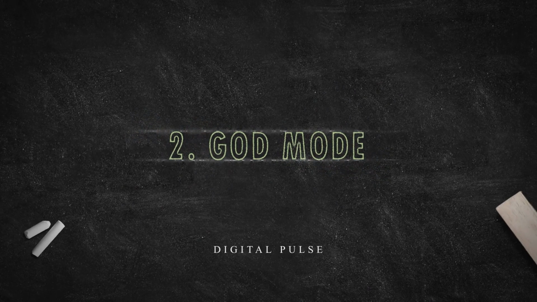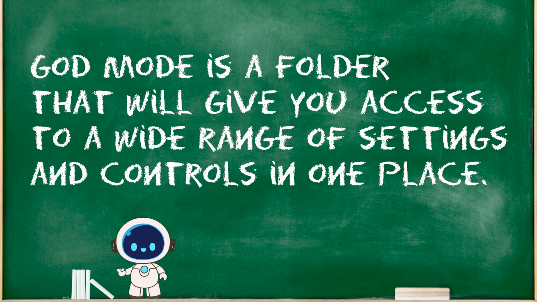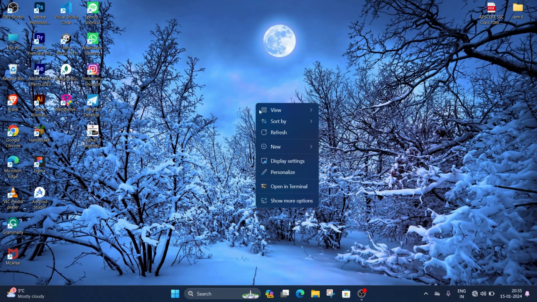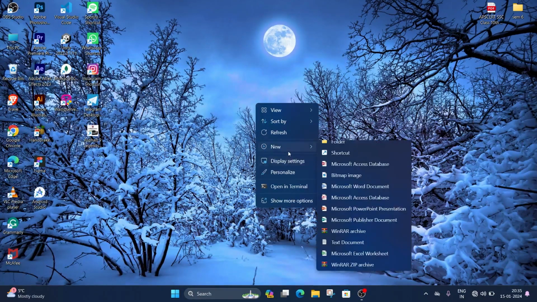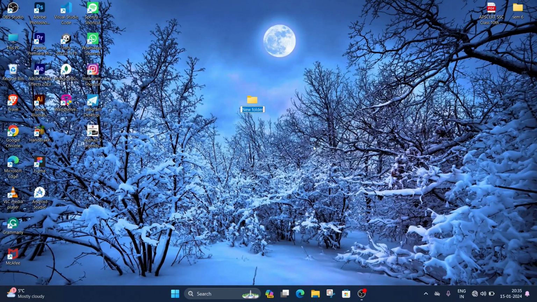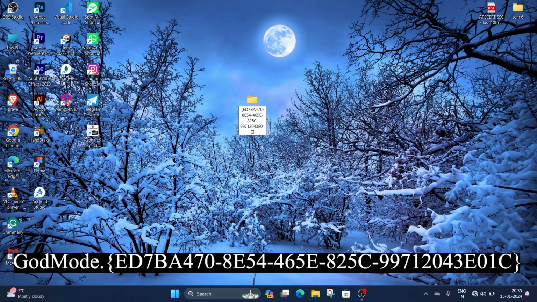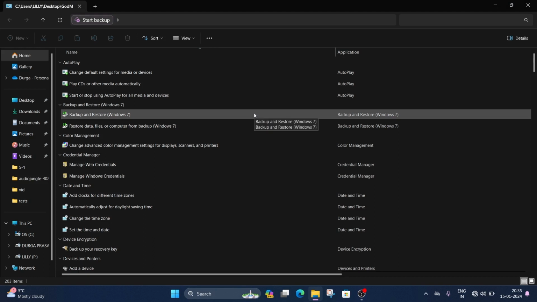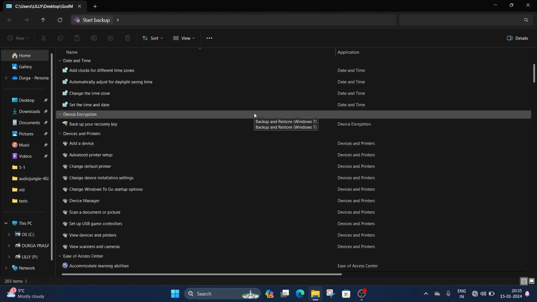God Mode. God Mode is a folder that will give you access to a wide range of settings and controls in one place. Right-click on the desktop. There, you will find New, and then New Folder. As mentioned in the description below, write the folder name as it is. Now, save and open it. You will find a wide range of settings in one place.